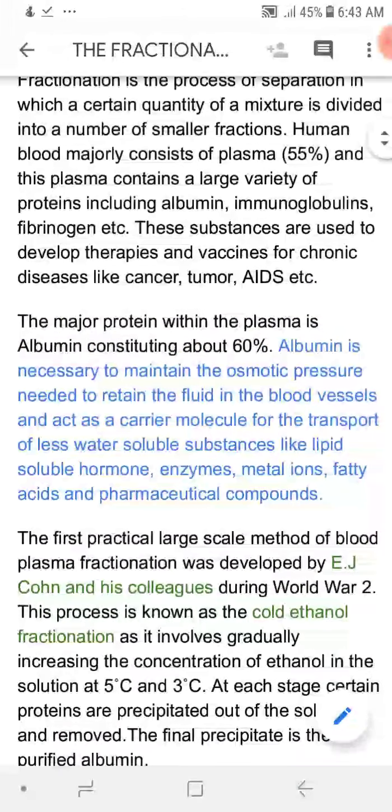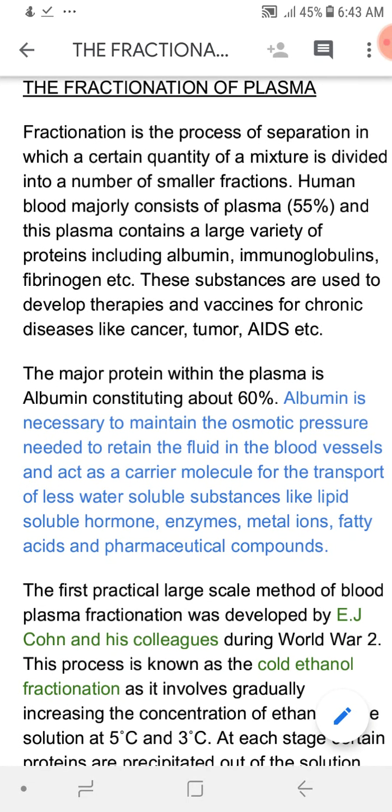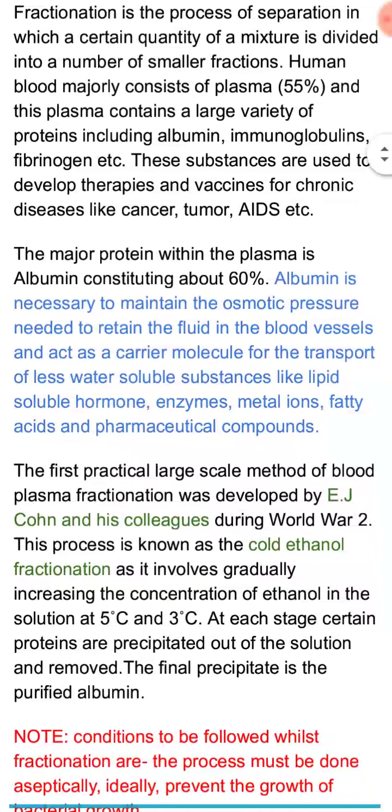So the fractionation of plasma involves the separation of albumin. So eventually we are supposed to be separating albumin, which is the protein of interest. The first practical large scale method for blood plasma fractionation was developed by E.J. Kohn and his colleagues during World War II. This experiment was done in America, and this process is known as cold ethanol fractionation.